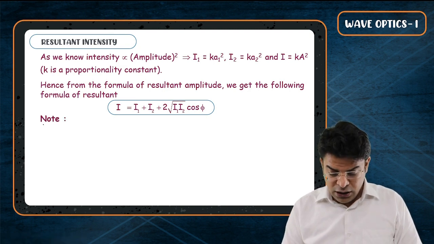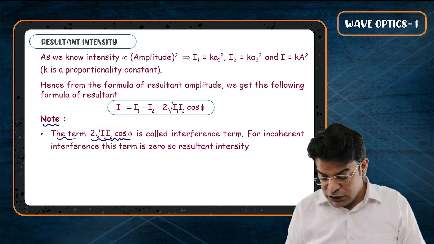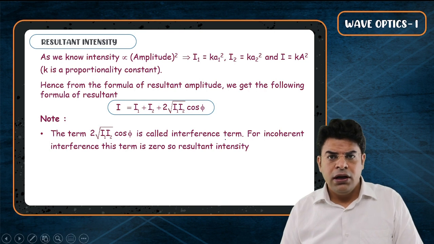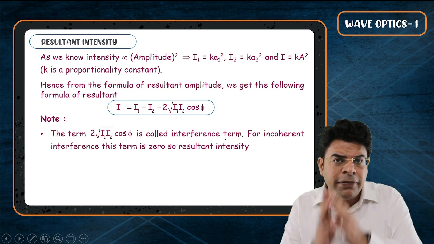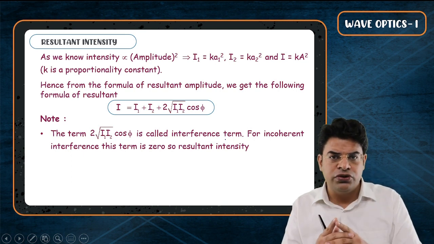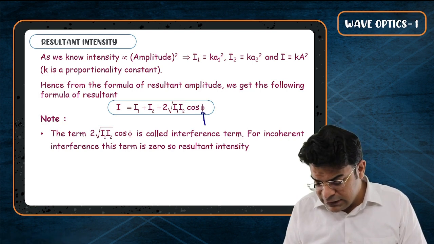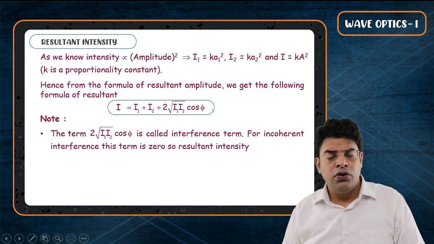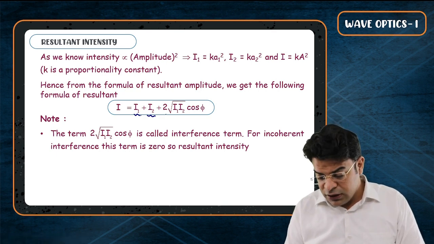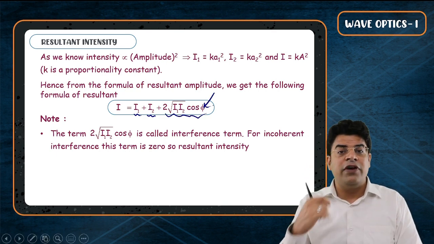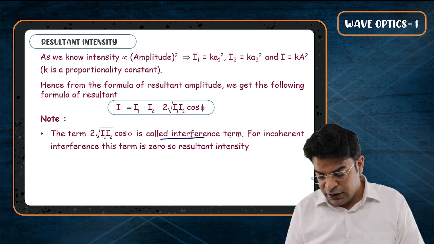Now, some important points. First, the term 2 root I1 I2 cos phi is called the interference term. Whether you will get high resultant intensity or low resultant intensity depends upon the phase difference between the two sources at the point of interference. Now, the phase difference is substituted here. So no matter which type of sources you have, these first two quantities can't change. The third quantity changes due to the change in the phase difference between the two sources superimposing. So this third term is called the interference term.